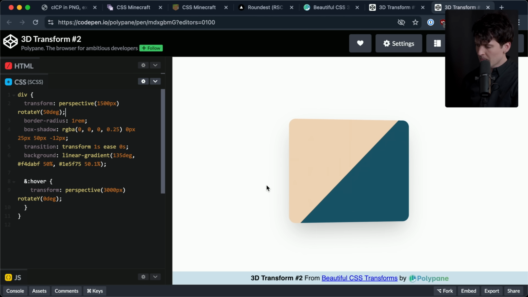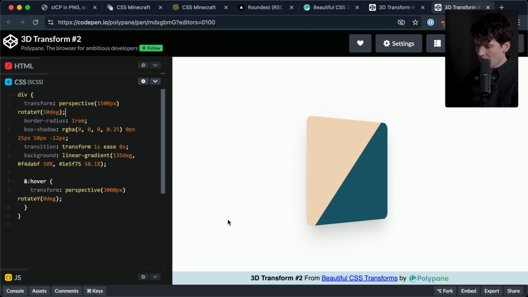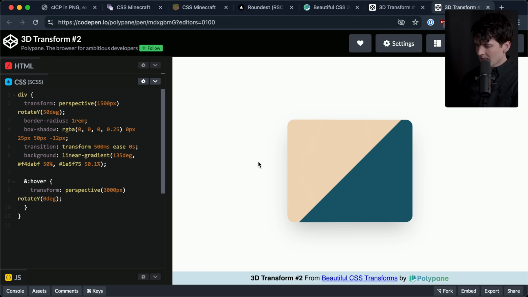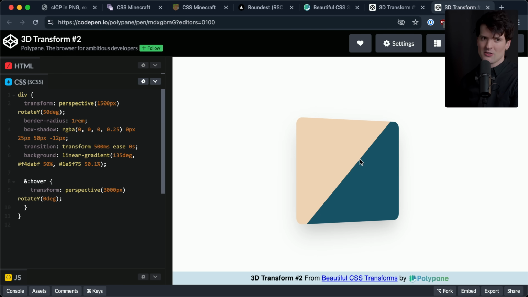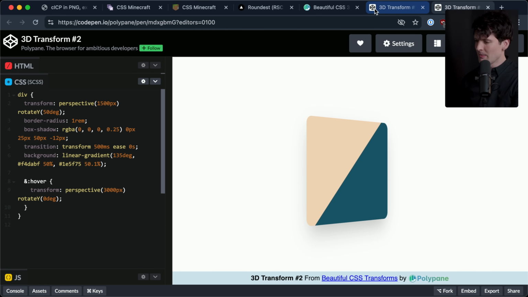How cool is that with pure CSS? I hover it, and it flattens, and then I move away, and it unflattens. And the shadows and all the other elements are handled properly. Change this to 500 milliseconds. And that's like a snappy little thing. I think this is so cool. I'm such a nerd about these things.